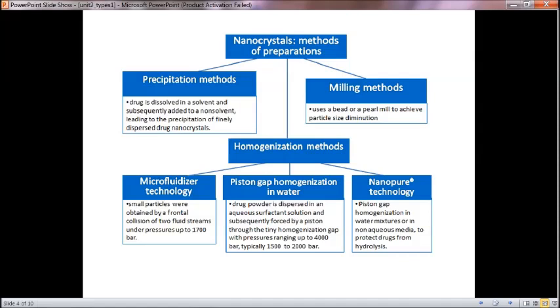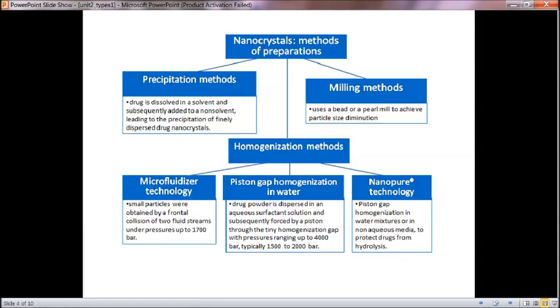In the precipitation method, a drug is dissolved in a solvent and subsequently added to a non-solvent, leading to precipitation of finely dispersed drug nanocrystals. This method is mostly used in preparing drug nanocrystals in the medical field.